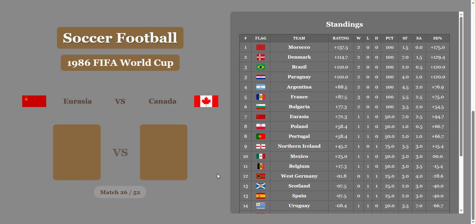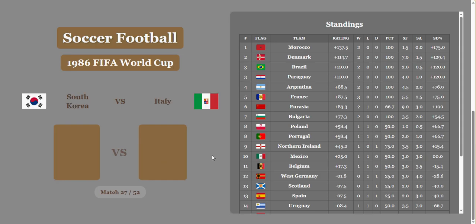Eurasia versus Canada. 2-0. Canada's going to get a half goal. Not going to help them much for the economic difference. And Soviet Union is now in 6th, right below France. They take the lead over Bulgaria.